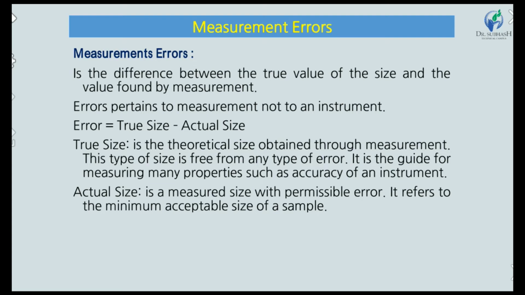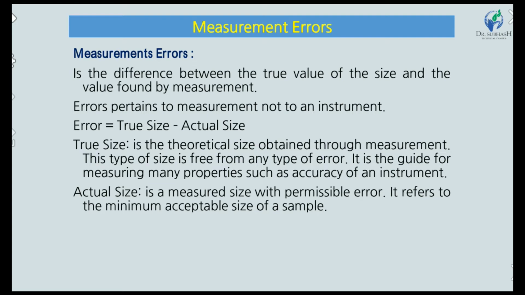It is called measurement error. Error pertains to measurement, not to an instrument. There are many reasons why error happens. If we take a reading improperly, then error will come. If an instrument is not proper, then error will come. So many reasons cause error in measurement. So what is error? Error is the true size minus the actual size.